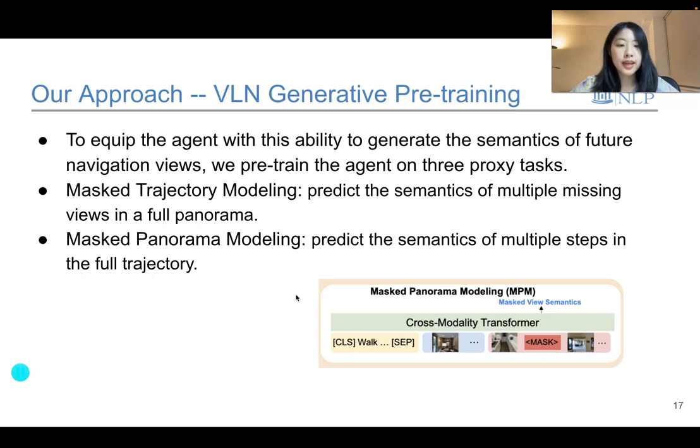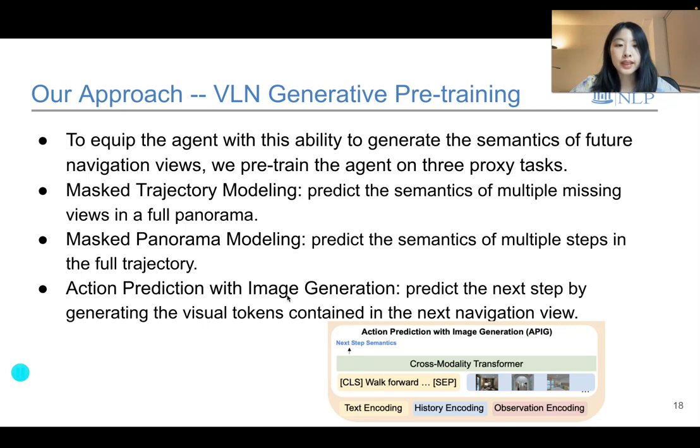Mask panorama modeling and mask trajectory modeling together give the agent the ability to understand the semantics in each visual token and learn to recognize the semantics contained in each view. In action prediction with image generation, the agent mimics the navigation process to predict the next step by generating the visual tokens contained in the next navigation view. This task enables the agent to imagine the next step view semantics before making actions.